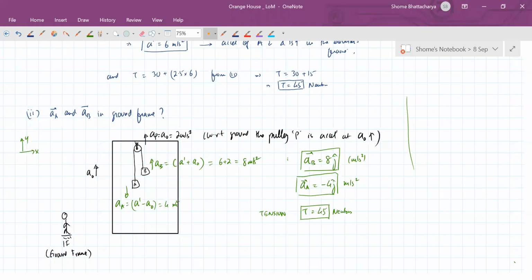What is coming equal in inertial and non-inertial? Acceleration is different, right? In the inertial frame, what is the acceleration of A and B? A's is 4 downwards, B's is 8 upwards. Whereas in the non-inertial frame of the elevator, the acceleration of both is common in magnitude. A prime is... the block A is coming down at the rate of 6 and the block B is going up at the rate of 6 meters per second square. So they're not equal in the two frames.